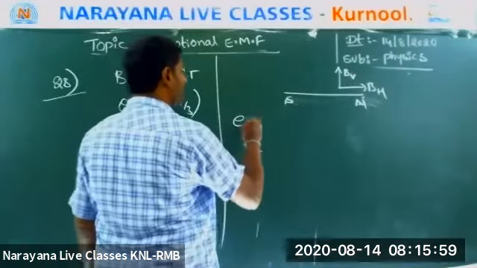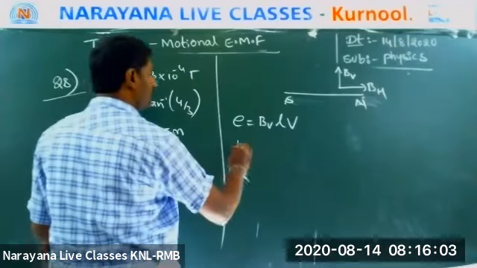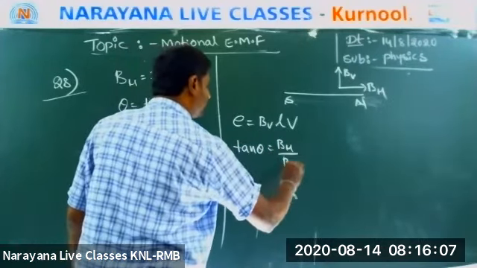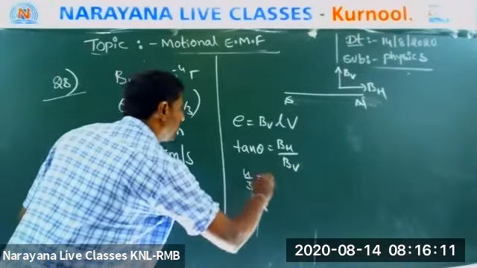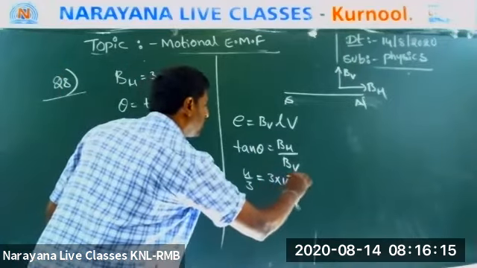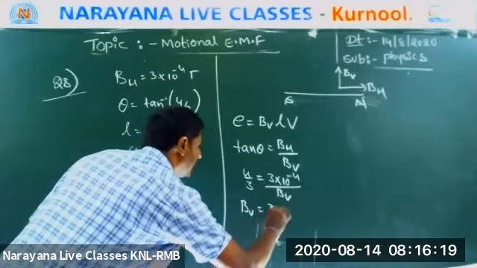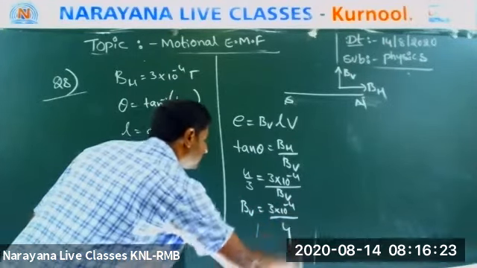So what is our answer? E is equal to BVLv. First find tan theta is equal to BH by BV. What is the tan theta? 4 by 3. So 4 by 3 is equal to BH, 3 into 10 to the power of minus 4, by BV. Then BV is equal to 3 into 10 to the power of minus 4 by 4.